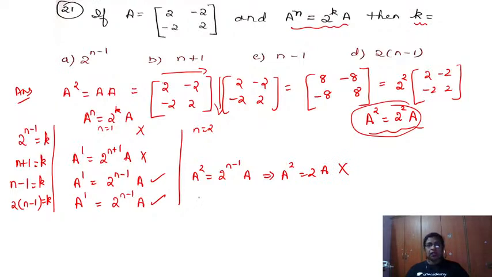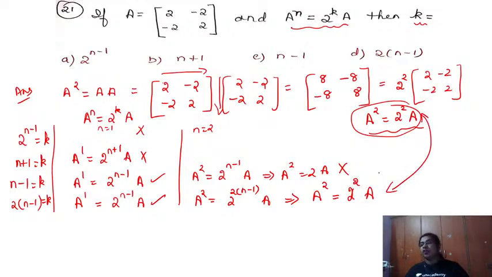So here a square is equal to, what will happen? 2 to the power, who is k now? 2 into n minus 1 into a. Check whether this is satisfying. A to the power 2 is equal to 2 to the power, n is now 2, so 2 minus 1 is 1, so 2 square into a. Is this tallying with what you have kept ready for a square? Because just with a we are not able to find out. So when I found this answer for a square, I got that the fourth option is tallying with my answer. So therefore it is option D. This is what you need to do here. Quickly we can do that.